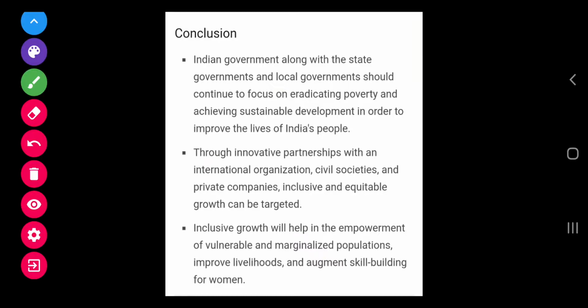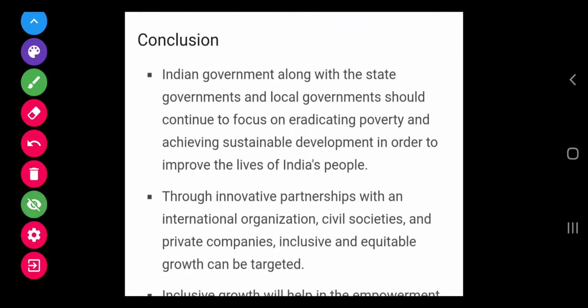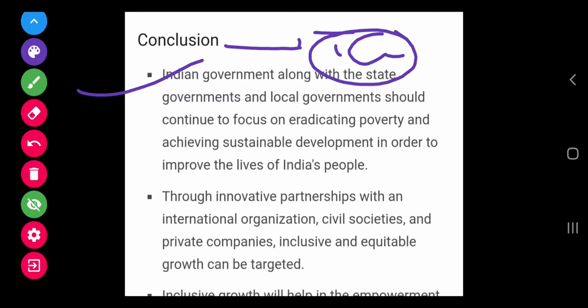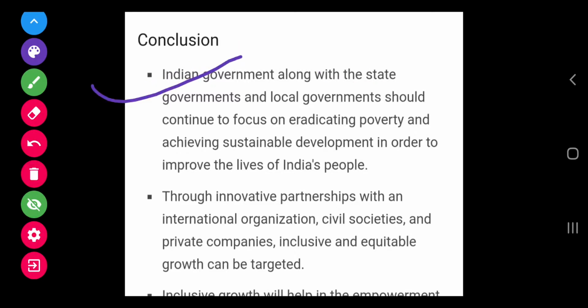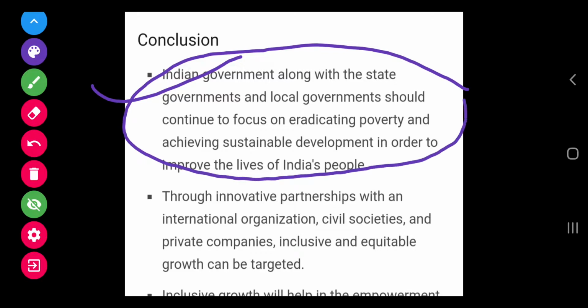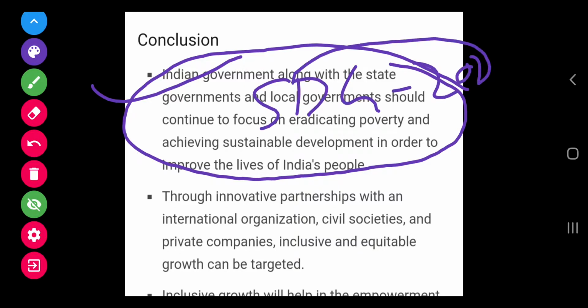So in conclusion, what we can say, it is the concluding part of inclusive growth. So we can say that Indian government along with the state government and local government should continue to focus on eradicating poverty and achieving sustainable development in order to improve the lives of the India's people. So the Indian government along with the state government should continue to reduce poverty and eradicating poverty, and we should focus on achieving sustainable development goal which is set up under the SDG target to achieve by 2030, so that it can improve the lives of India's people.